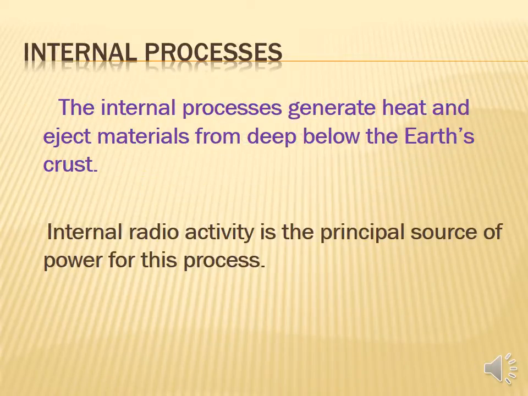First we are going to see internal process. The internal process generates heat and ejects materials from deep below the Earth's crust. Internal radioactivity is the principal source of power for this process. So, in the deep part of the earth, materials are ejected by heat. So, the process happening in the internal earth is called internal radioactivity. That is the source of power for this process.